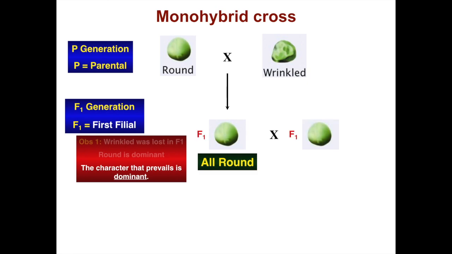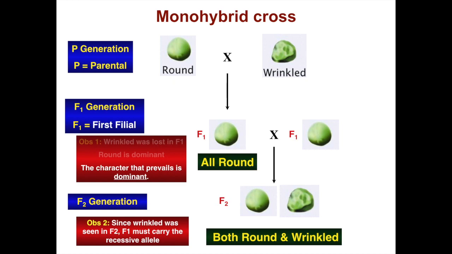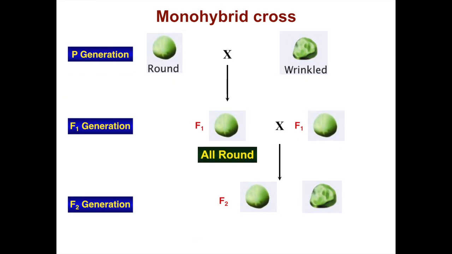Now, if we cross these to each other in the F1 generation, so we self these, which is something you can do in pea plants, in the F2 generation, you will get both round and wrinkled seeds. So how can this be explained? Since wrinkled was seen in F2, F1 must carry the recessive allele.